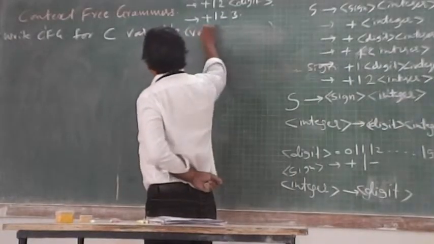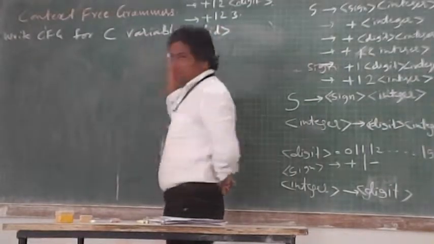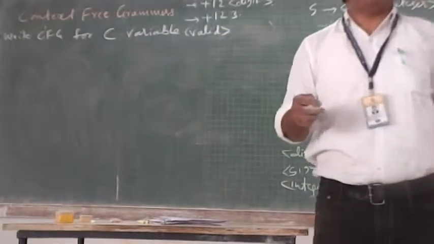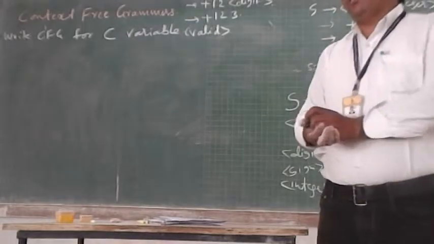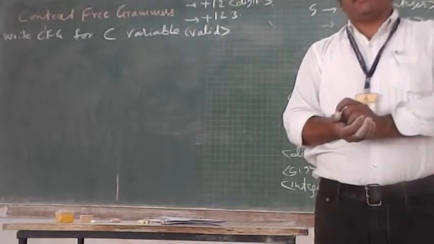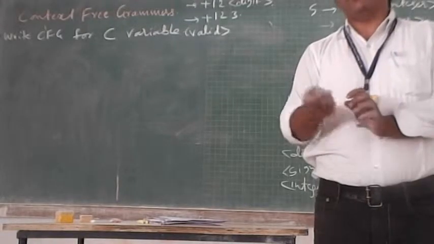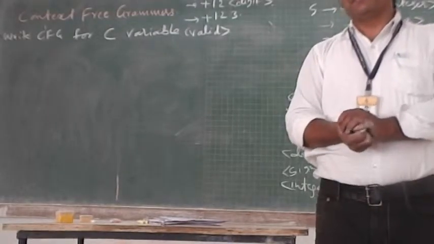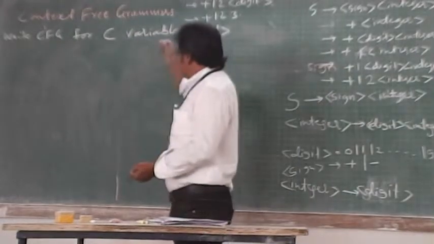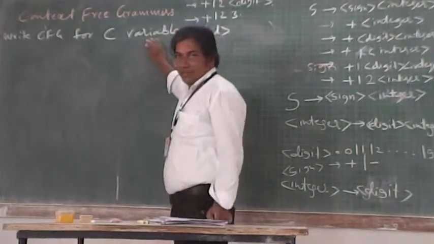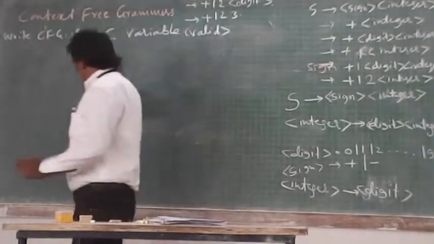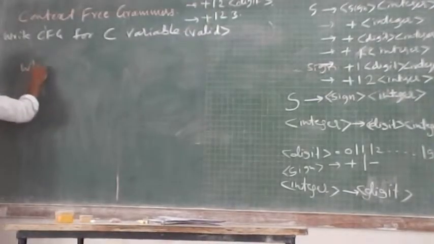I need not write valid. You should consider your grammar should produce all valid C variables, basically. How do we start designing the grammar? Before starting the grammar for C variables, I must know what a C variable is. Okay? What is a C variable?